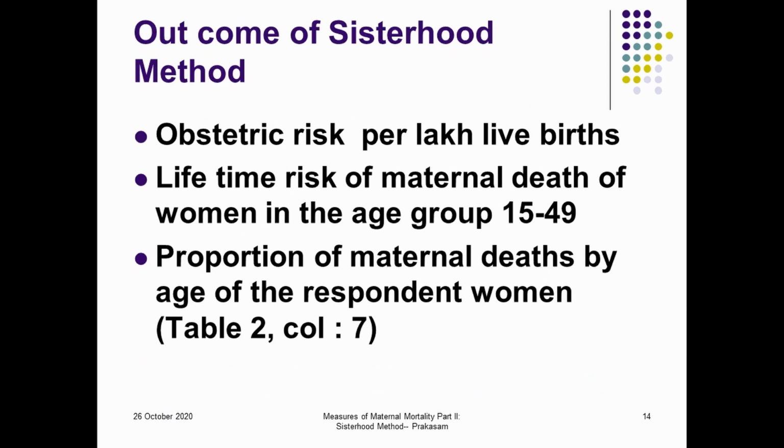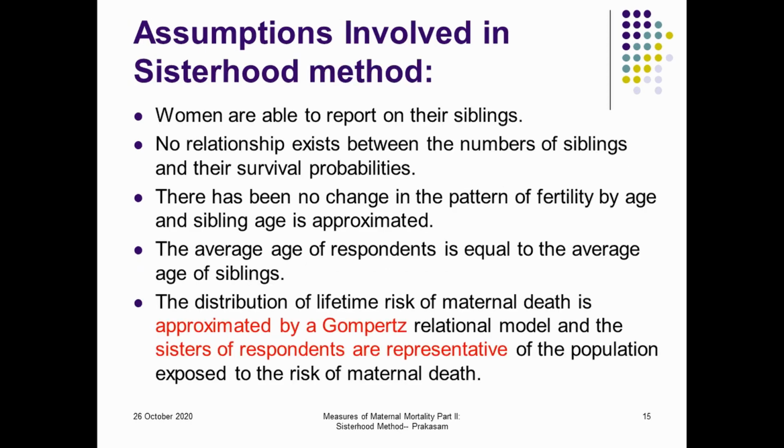The outcome of the sisterhood method that we have discussed gives the obstetric risk, the lifetime risk, as well as the proportional mortality of death by age of the respondent woman. But here, what are the assumptions involved? One of the assumptions is that whatever the woman is reporting refers to the exact number of siblings, or the exact number of sisters.